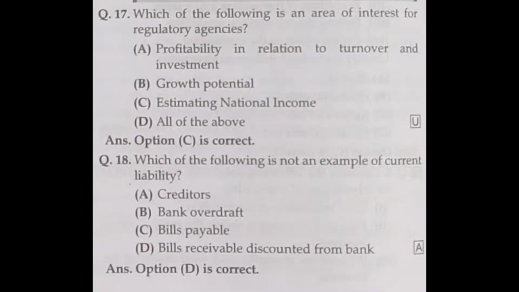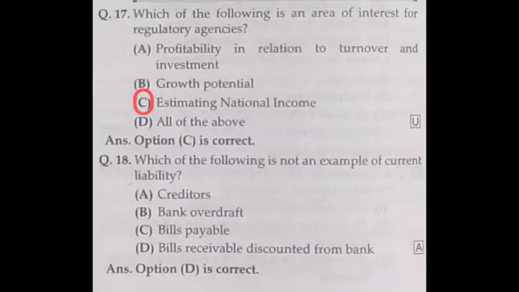They will take actions because they will estimate the national income. The first one, profitability in relation to the turnover, is irrelevant, and growth potential is irrelevant. As far as a regulatory agency is concerned, it will concentrate only on the collection of amounts in order to increase the national income. So, estimating the national income is the correct answer.